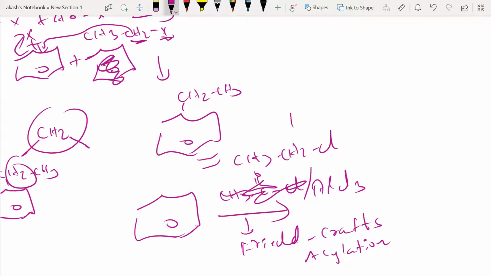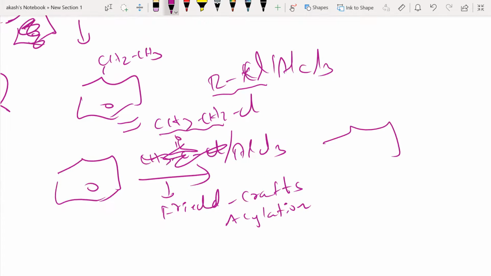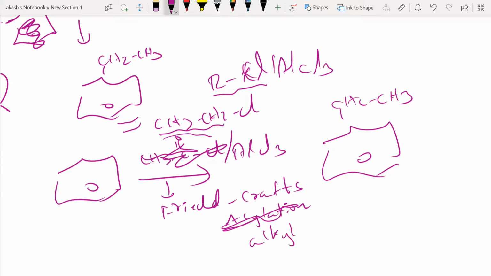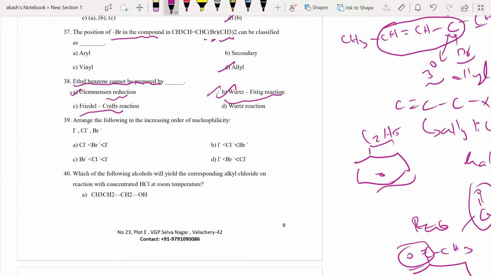Basically, this is like RX or say RCl in the presence of AlCl3. I know I'm going to have electrophilic substitution of R plus. R in this case is going to be CH3CH2. So you will see that I could have had CH2CH3 here because that would have been the R. This is not acylation, I'm sorry. This is Friedel-Crafts alkylation. So again, through this also it is possible. So definitely the answer is going to be Wurtz reaction.